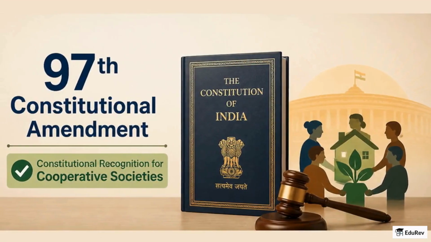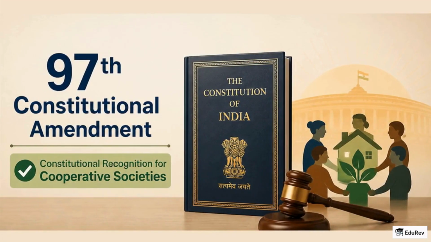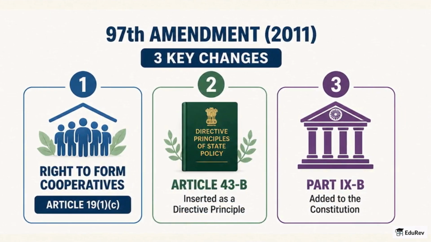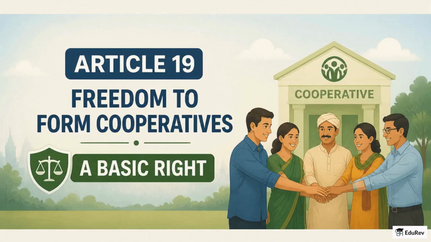The big change came with the 97th Constitutional Amendment of 2011, which gave cooperative societies constitutional recognition. The amendment did three headline things. It acknowledged the right to form cooperatives under Article 19, inserted Article 43B as a directive principle, and added Part 9B to the Constitution.